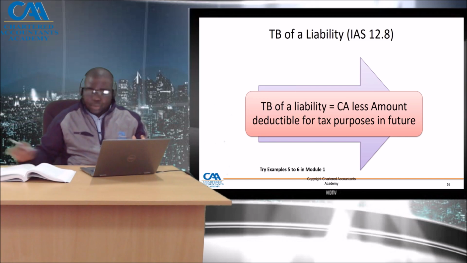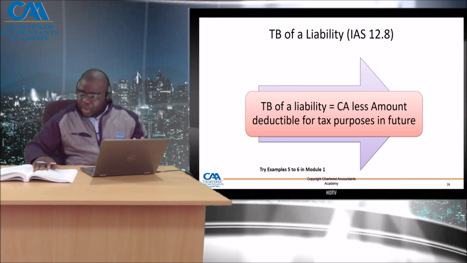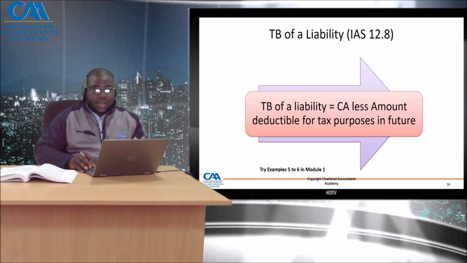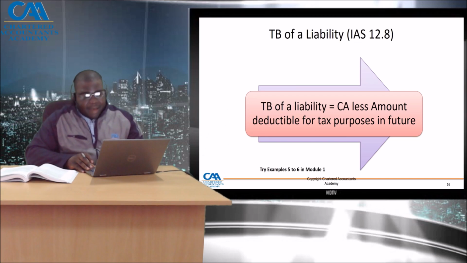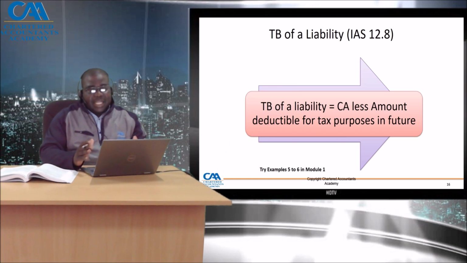If we go to examples 5 and 6 in our module, we are saying we have a company that recognizes items at reporting date and has water and electricity accrual, which is an amount outstanding, and leave pay provisions. First of all, these are liabilities, so they've got carrying amounts.